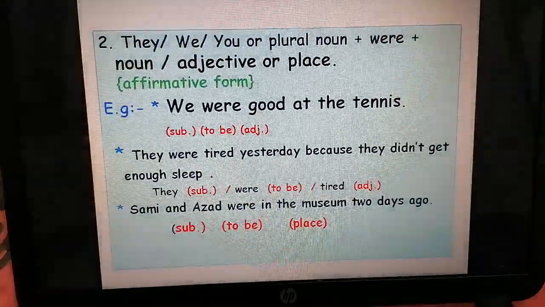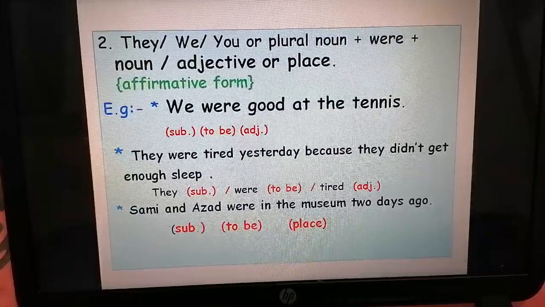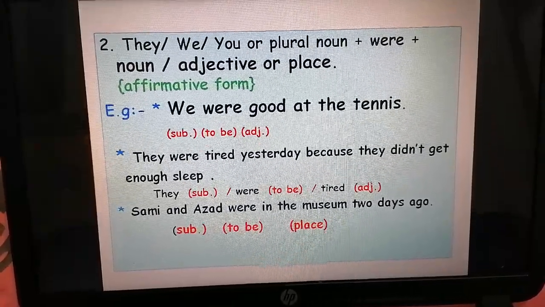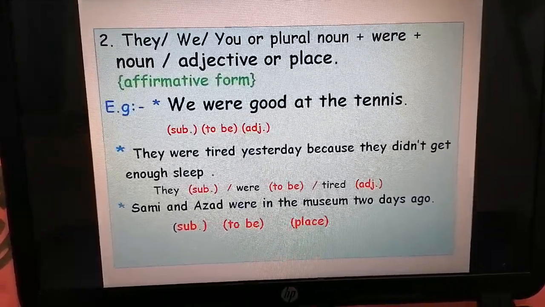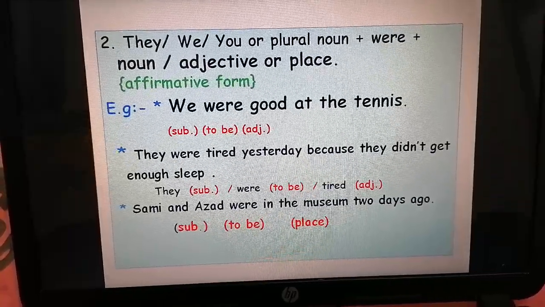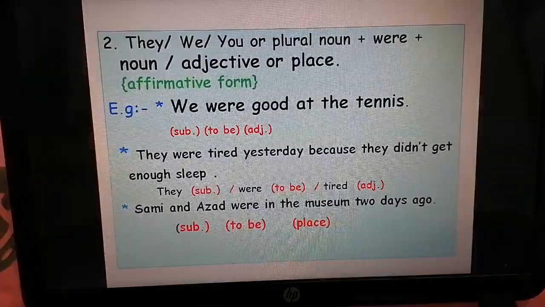In this slide I will talk about the second rule. Second rule with were. They, we, you, or a plural noun plus were, plus noun or adjective or a place. For example, we were good at the tennis. We is a subject, were is a verb to be, good is an adjective.